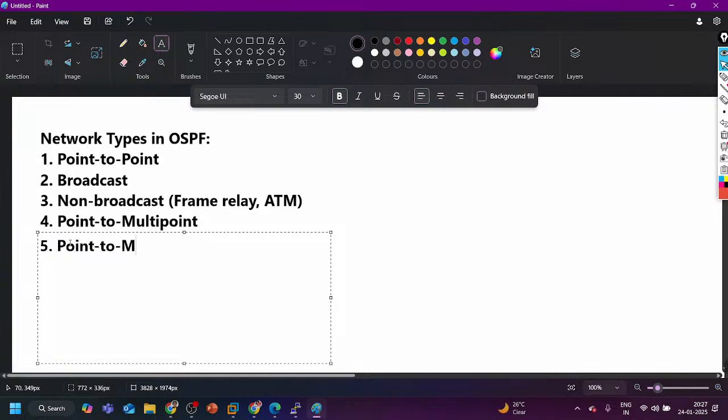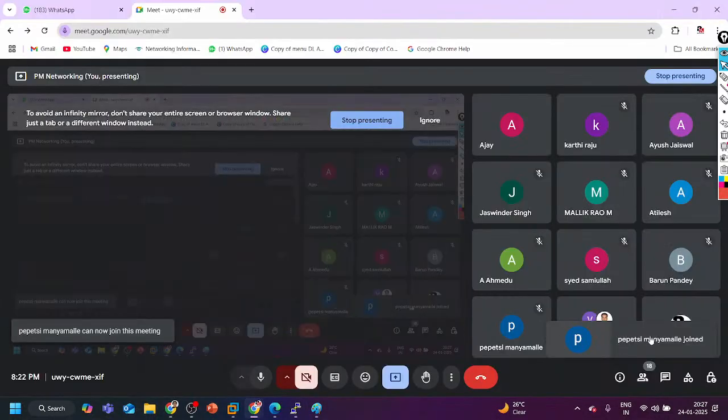Point to multi-point non-broadcast is similar to point to multi-point, but it cannot operate over broadcast.